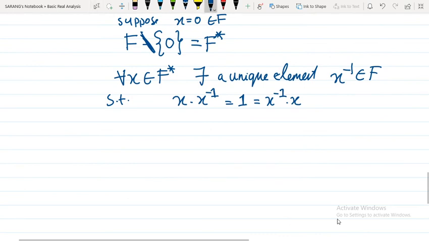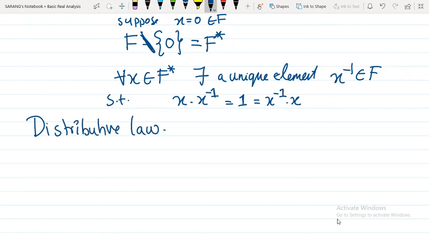Now we'll look at properties which combine multiplication and addition. What could these properties be? A good example is the distributive laws, because distributive means you distribute multiplication over addition.